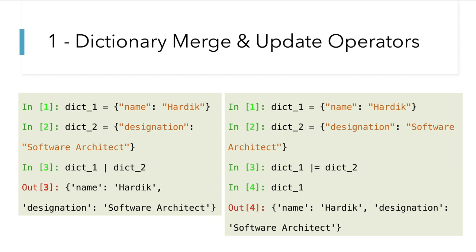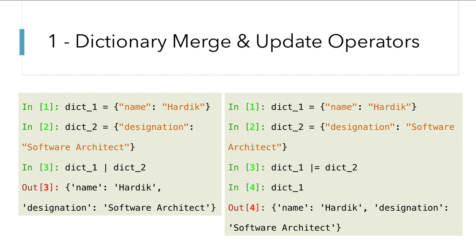Now on the right side of this slide, you can see the same dictionaries 1 and 2, and if I want to update all the details from dictionary 2 into dictionary 1, what I need to do is dictionary 1 pipe equals dictionary 2. So similar to other operators, here they have also introduced merge and assign. Basically after merging it is assigned to dictionary 1 itself. So dictionary 1 now has all its details including dictionary 2's information. These are very useful operators which you are going to use whenever you use Python 3.9. Okay, that's it from this first slide.